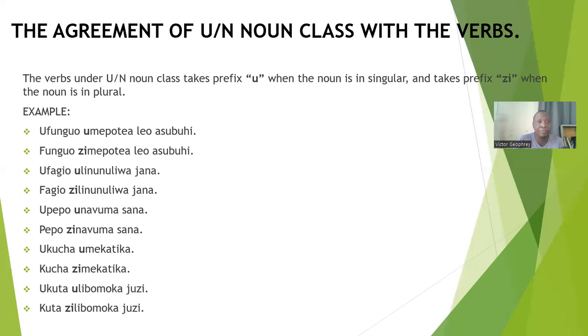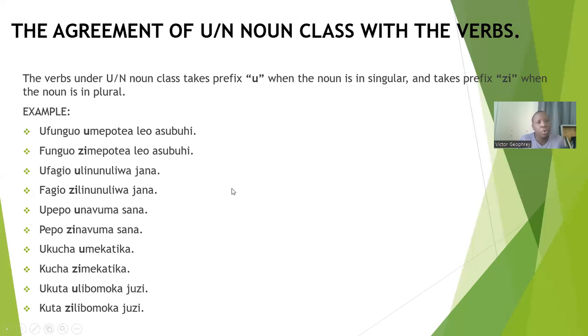Of course, it's simple: the verbs under this noun class take the prefix u when the noun is singular, and take the prefix z when the noun is plural.